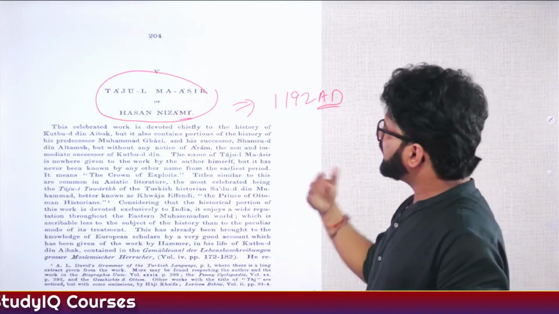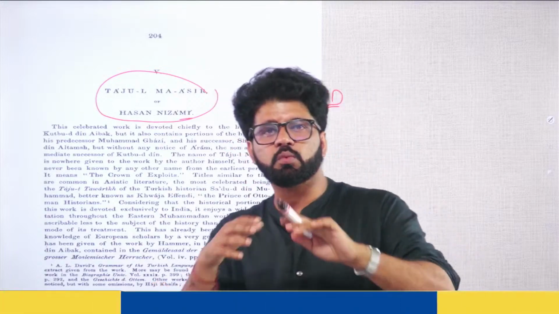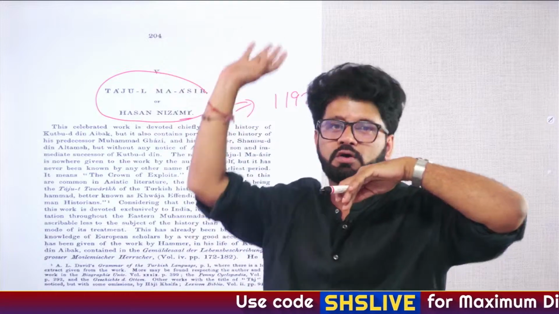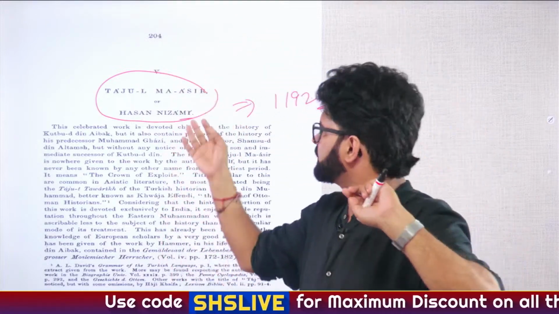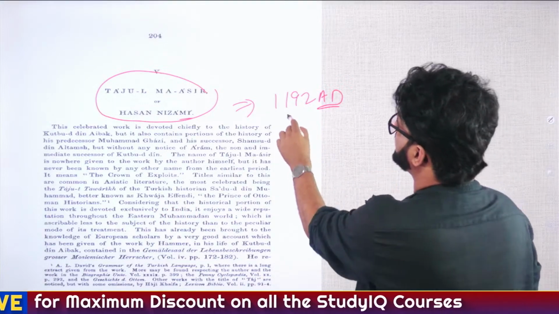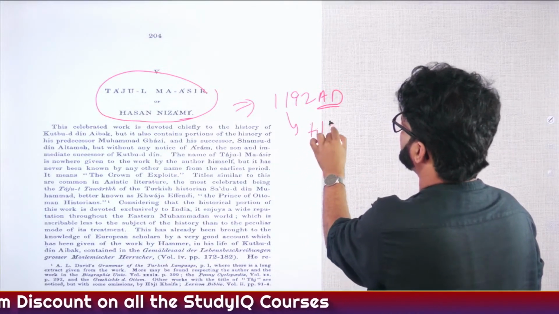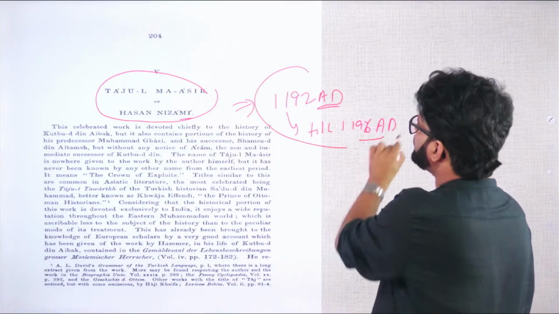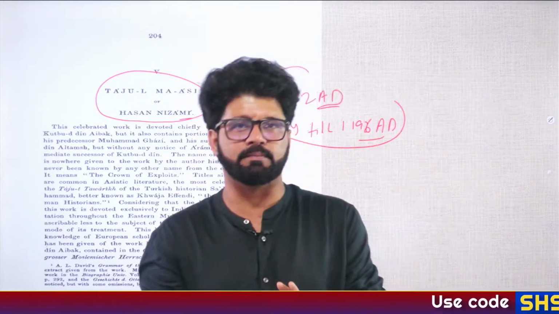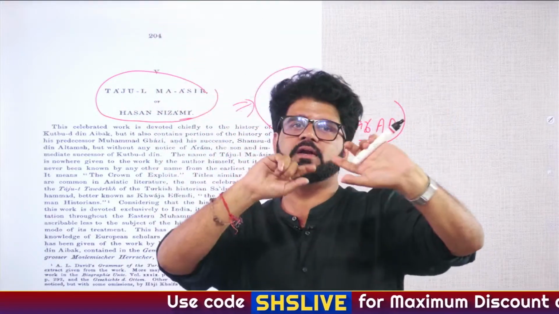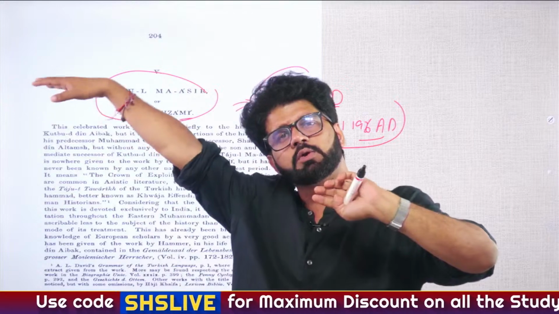He started from the second battle of Tarain, because he did not want to make Muhammad Ghori angry, since Muhammad Ghori was defeated in the first battle of Tarain. So he started writing from 1192. He wrote till 1196 AD, and that information is awesome. After that, the information is very hazy. He wrote till 1227-28 AD. He started writing around 1206 and wrote till 1228-29.